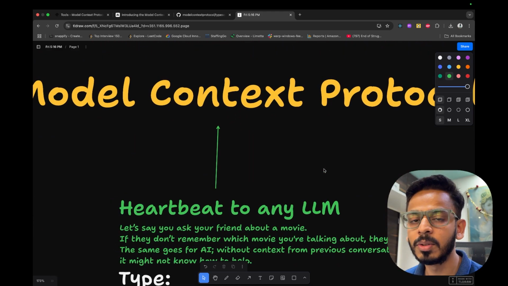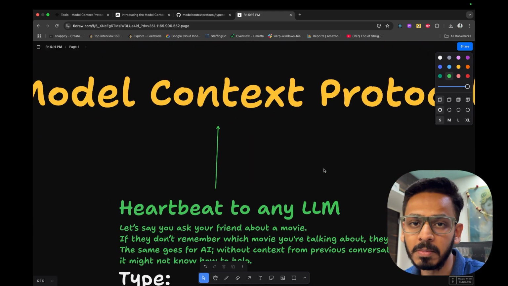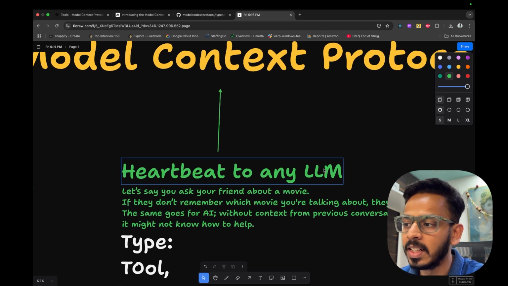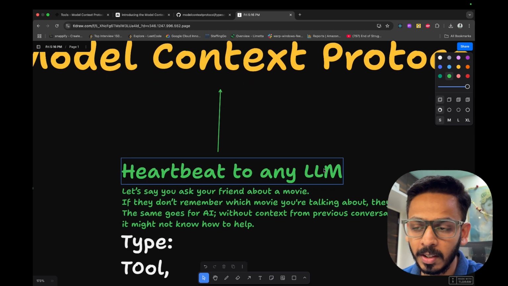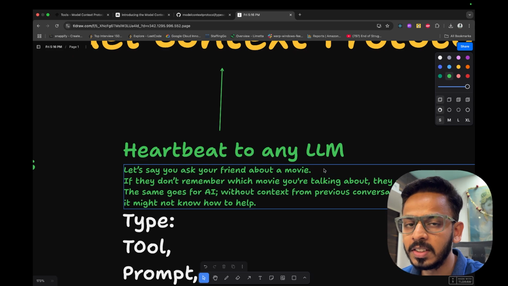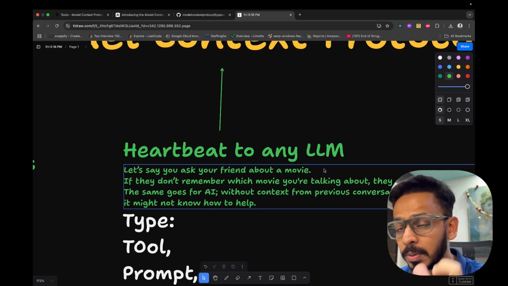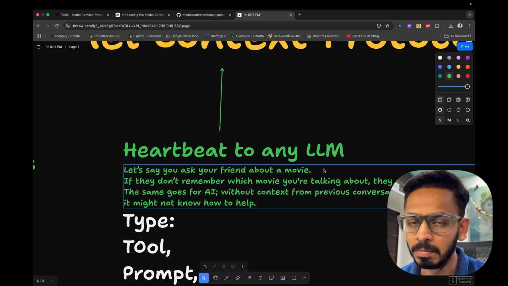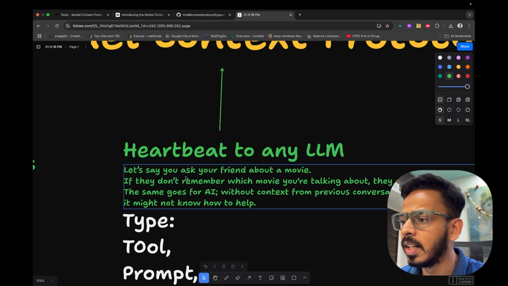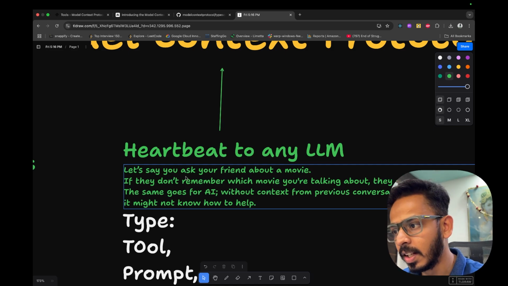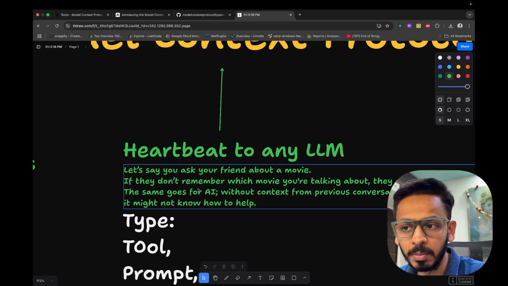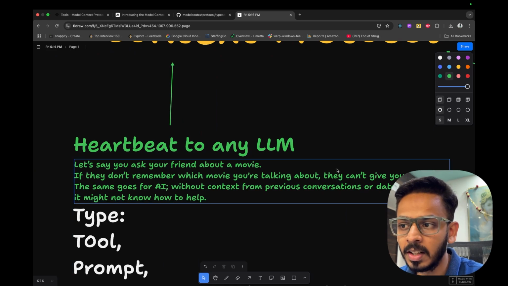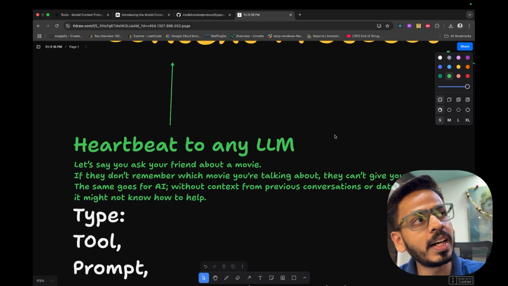Context is one of the most important parts of MCP, because we can say it's the heartbeat of any LLM. Let's dive deep into this particular context in a very simple manner with the help of an example. Let's say you ask your friend about a movie. If they don't remember which movie you are talking about, they cannot give you a good review, right? Let's say I'm talking to Hari, bro, tell me about that action movie.